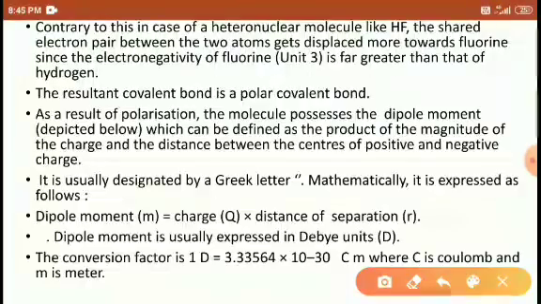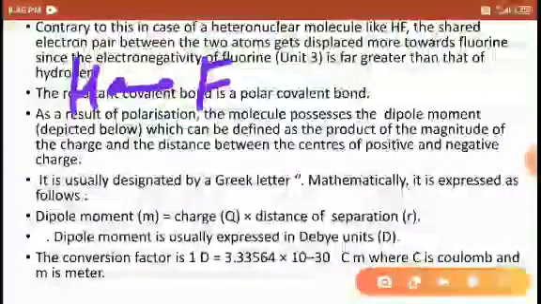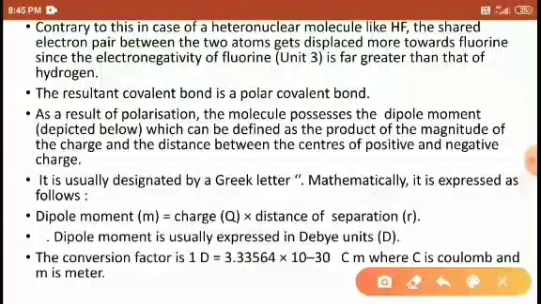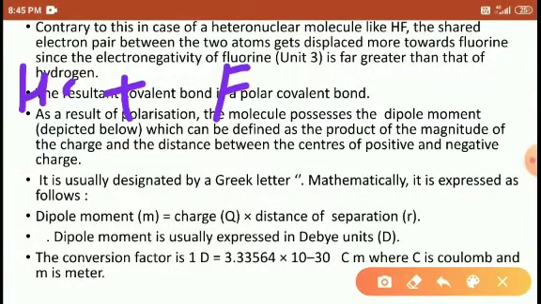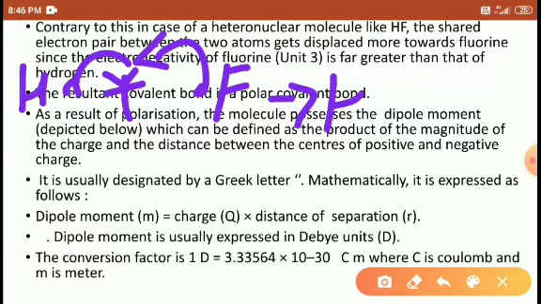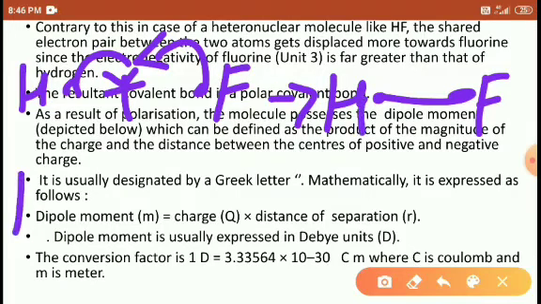Here one example I am using is hydrogen and fluorine. Hydrogen atom and fluorine, both mutually share electrons to form HF. Right.